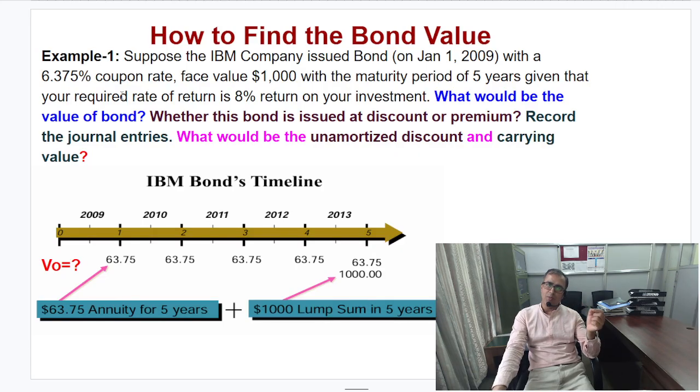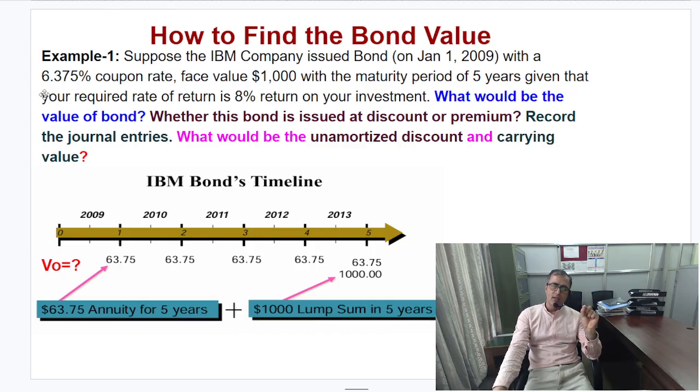Now the question is: what would be the value of the bonds? First, whether this bond is issued at a discount or a premium, and record the journal entry. And what about the unamortized discount and the carrying value? If this is a quiz question, friends, then probably we don't have time to solve it in detail. Then look at your given information.